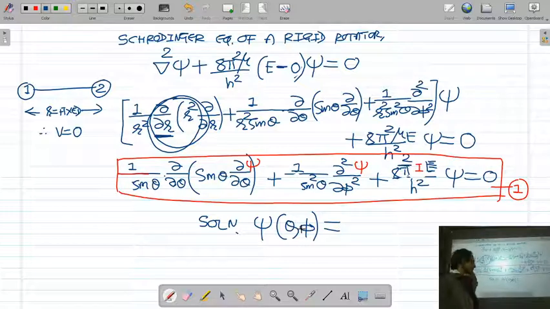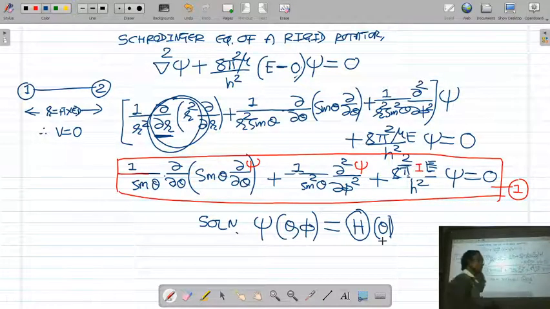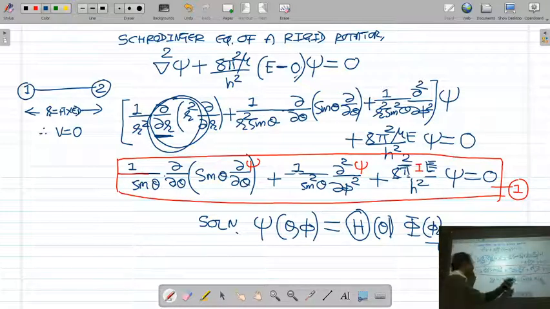So by separation of variables, the total solution psi of the Schrodinger equation is separated into two parts: one is theta, which is a function of theta only, and the other is phi, which is a function of phi only. So equation 1 is the Schrodinger equation of the rigid rotator, and its solution psi of r, theta, phi is separated into a theta part and a phi part. Now I substitute this solution in the Schrodinger equation.